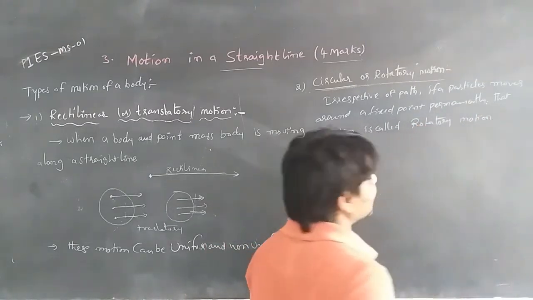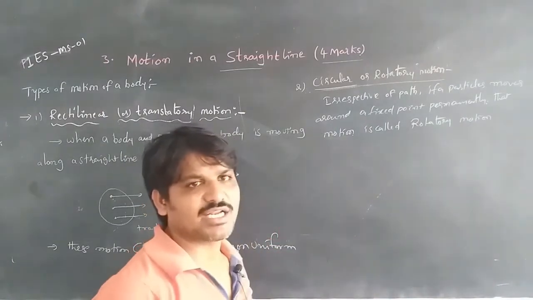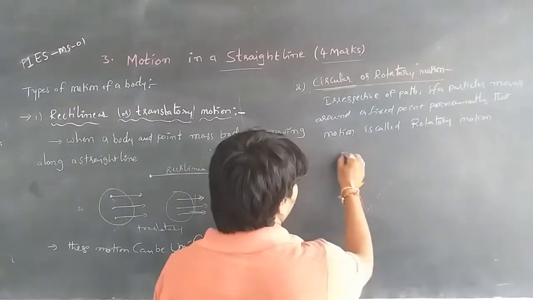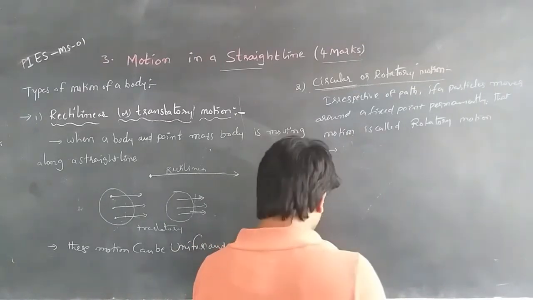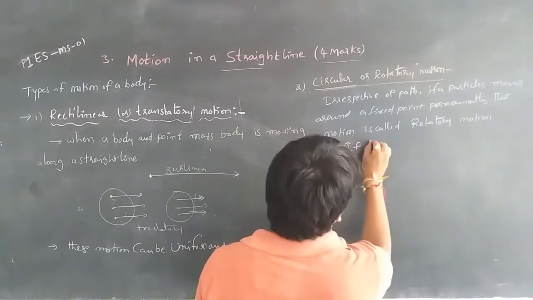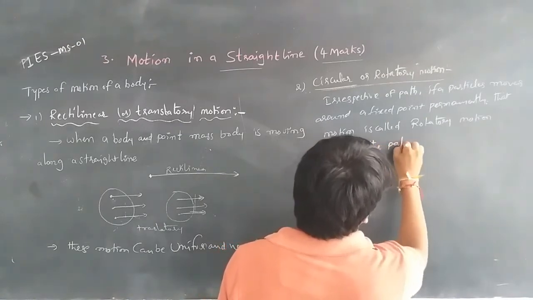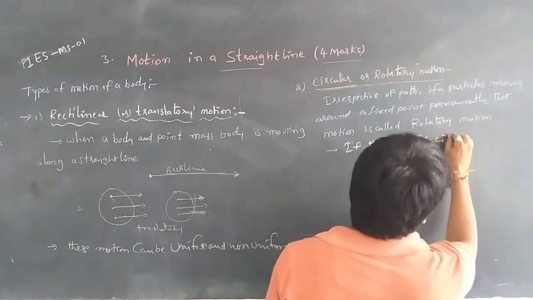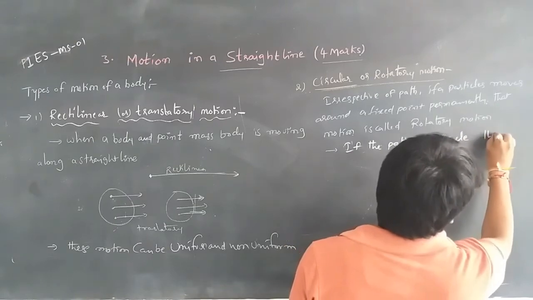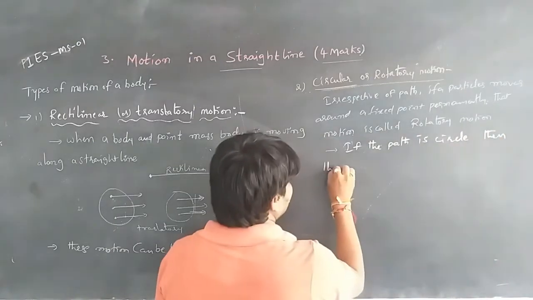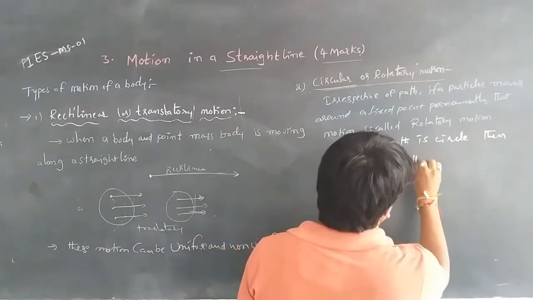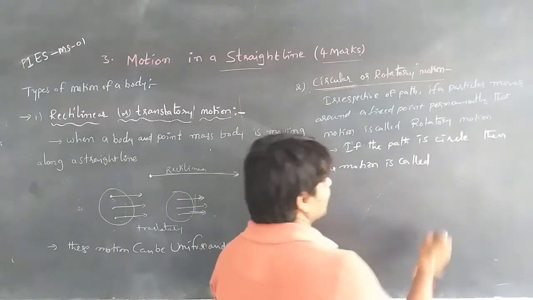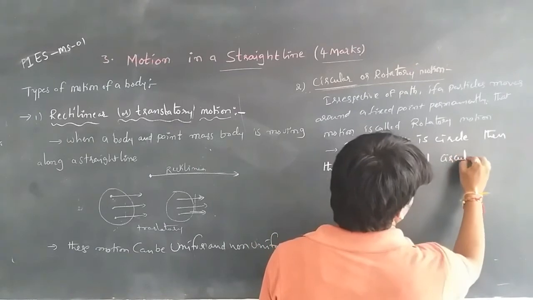And also we can say that the rotatory motion will be circular when the path is a circle. If the path is a circle, then the motion is called a circular motion.